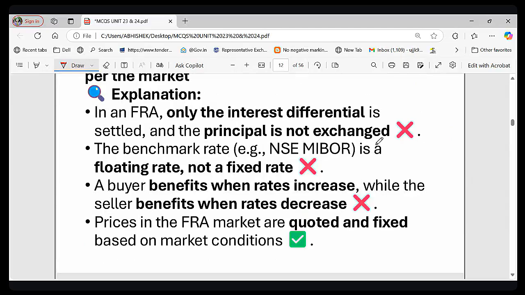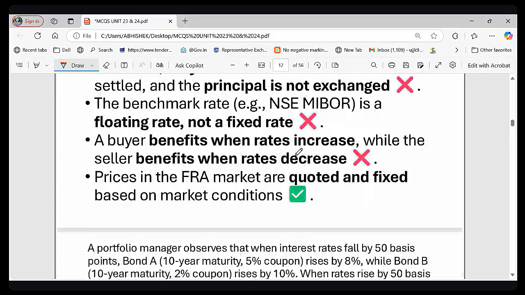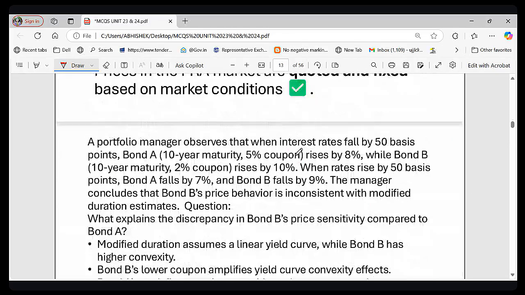FRA के बारे में जितना point हमने 5 क्वेश्चन डिस्कस किए, right? So I think that is sufficient regarding this FRA. Nothing extra will be asked, right? So you must know all this point. You must know how to calculate the settlement amount, right? Now let's switch our focus to the next question.